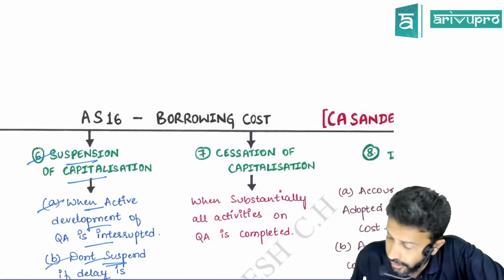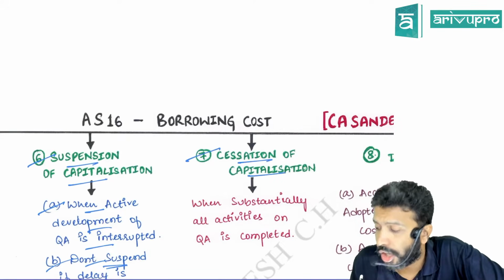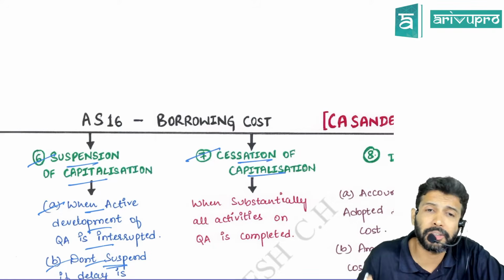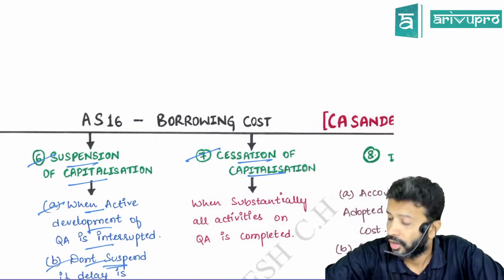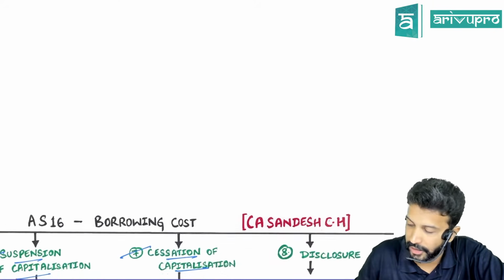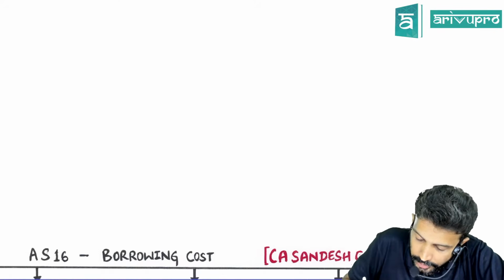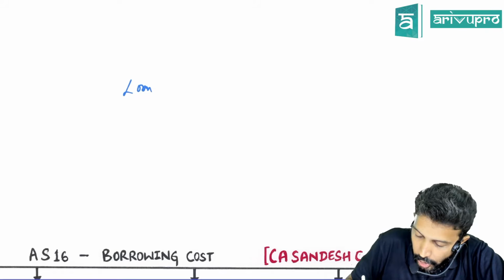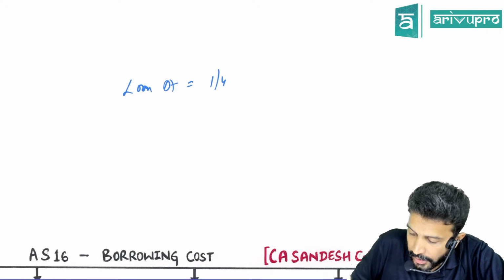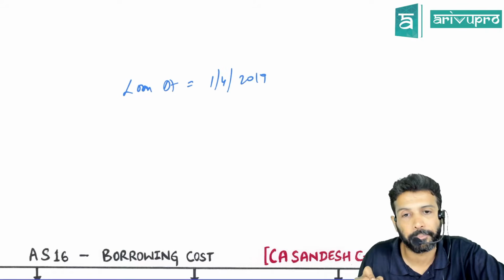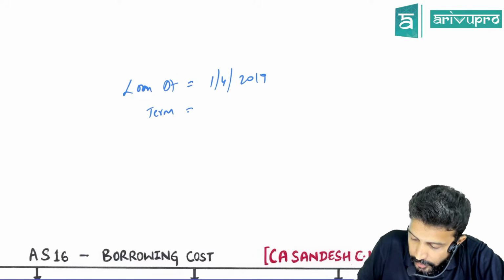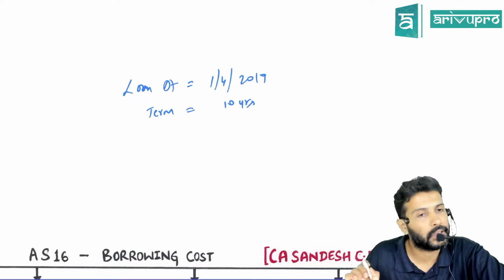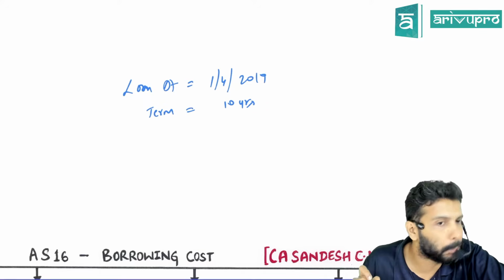Okay, next one. Cessation of capitalization. Cessation means permanently putting a full stop. I'll give you a small example here. Sir, you took a loan on 1st April 2019. The loan's term is 10 years. This loan was used to construct a building.